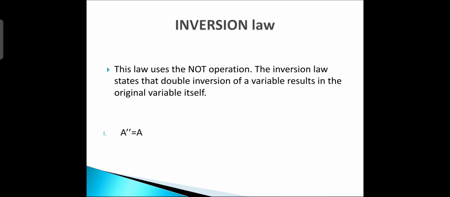The inversion law states that the double inversion of a variable results in the original variable itself.